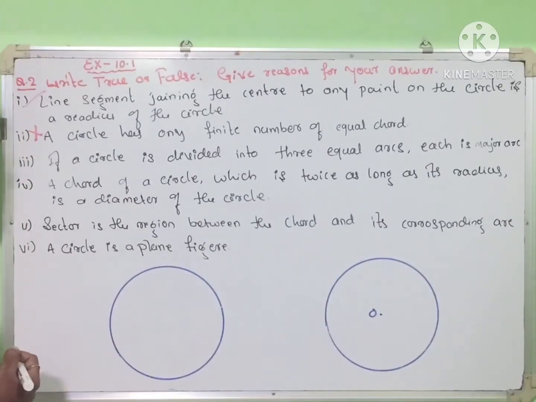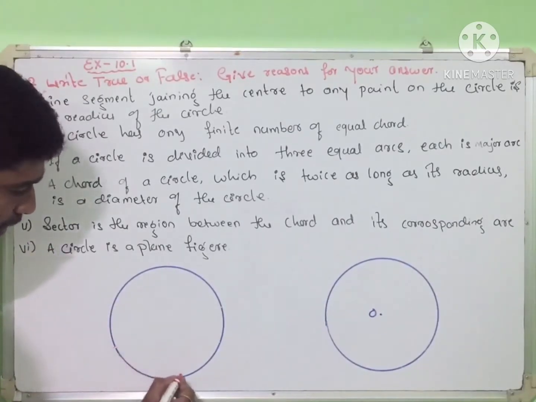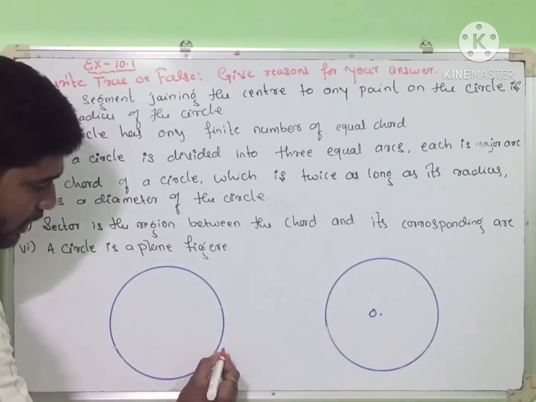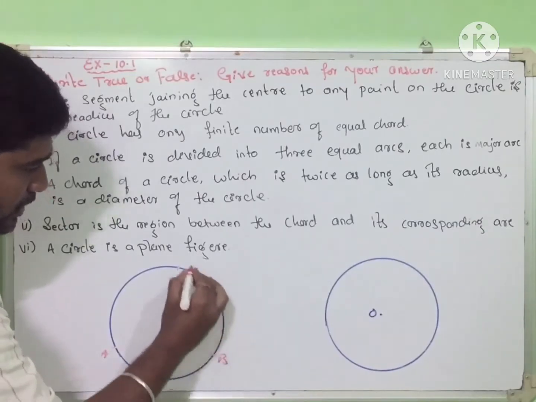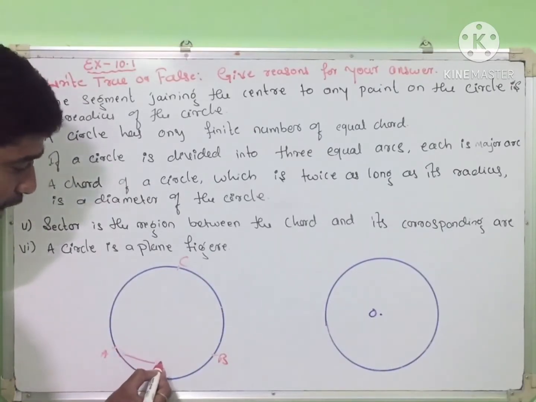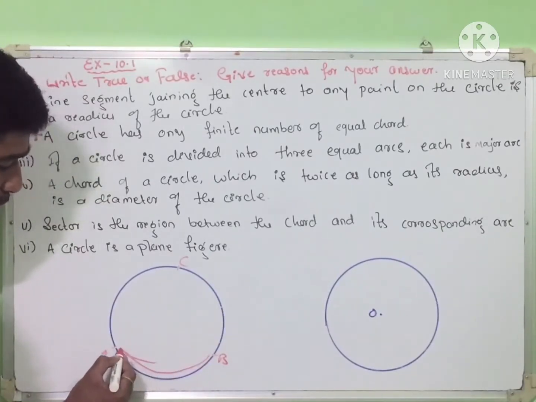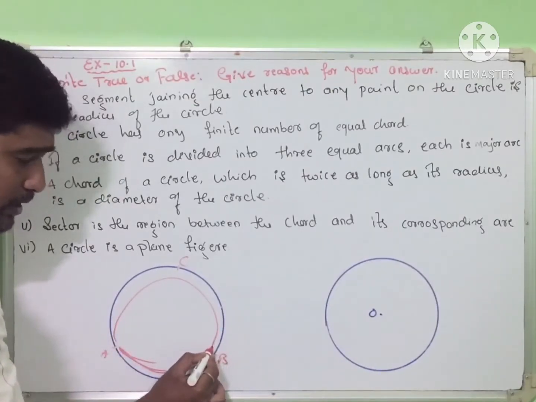If a circle is divided into three equal arcs, each is a major arc. For example, here we divide it into three equal arcs, A, B, C. So AB is a minor arc. When this is a minor, this other one will become a major, right?